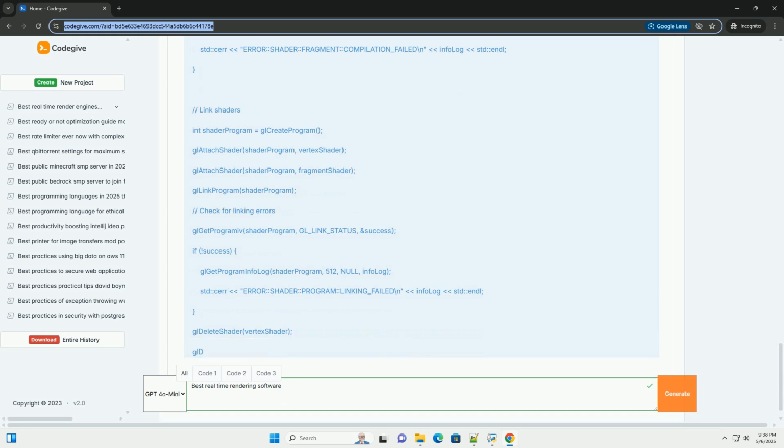V. Advanced real-time rendering techniques, brief overview. This is where the real power and complexity come in. Here are some techniques to consider. Lighting and shading. Phong shading: a classic lighting model that calculates specular highlights. Blinn-Phong shading: a more efficient variation of Phong. Physically based rendering, PBR: a more realistic lighting model based on physical principles, for example microfacet theory.